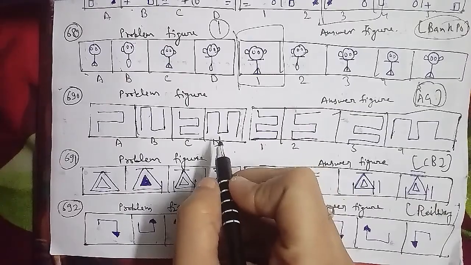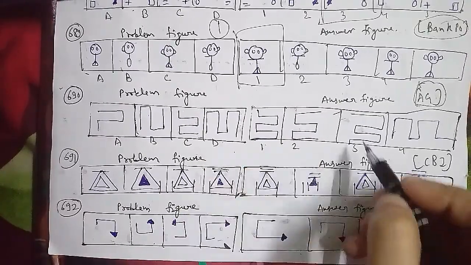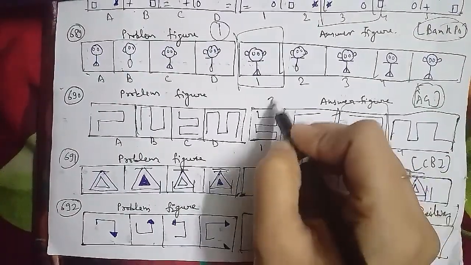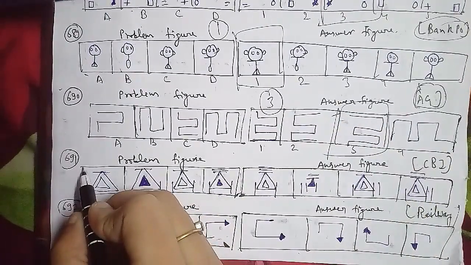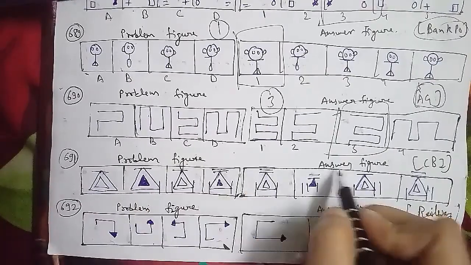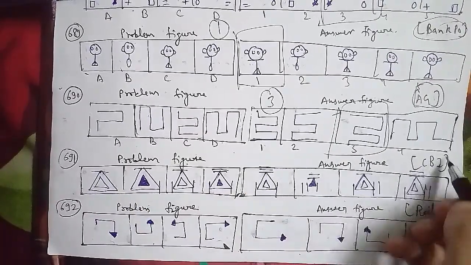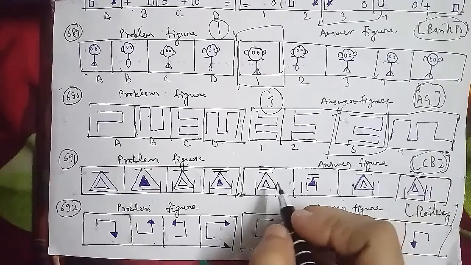Now we'll go ahead with the answer, that is here that the inner triangles get shaded and unshaded alternately, and also a new line is added stepwise in a clockwise direction. So after the D figure, the right answer is your fourth figure, that will be the right answer for this question here.